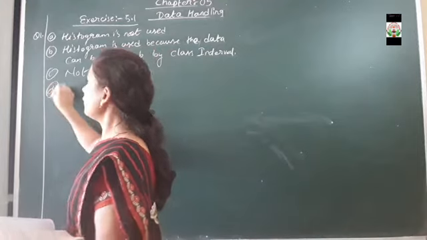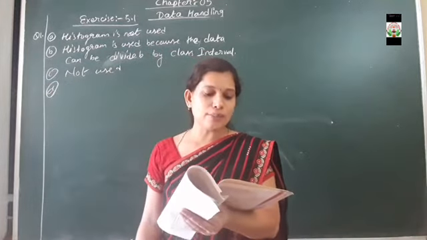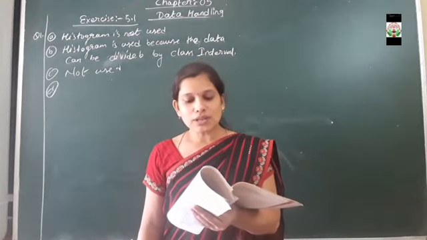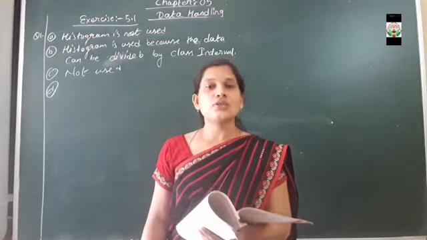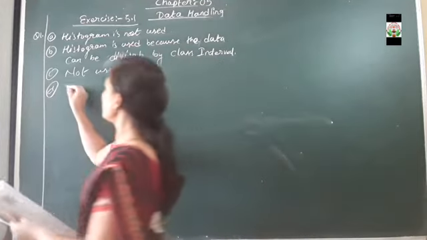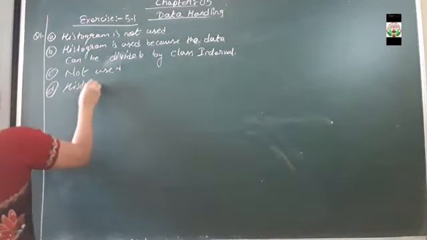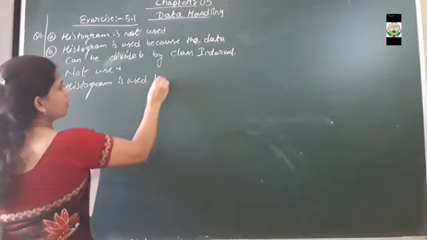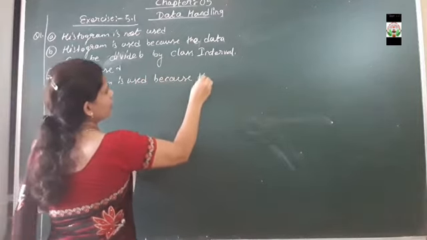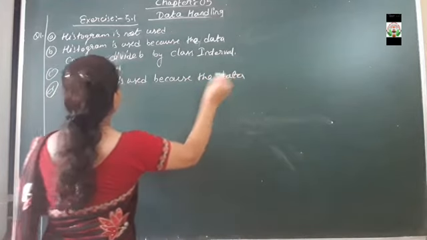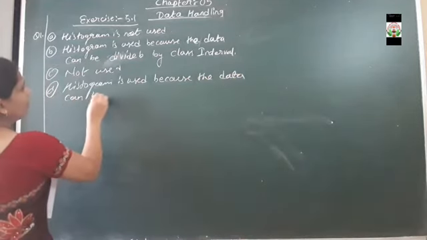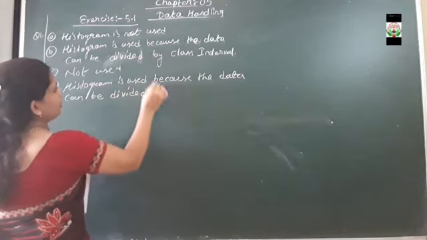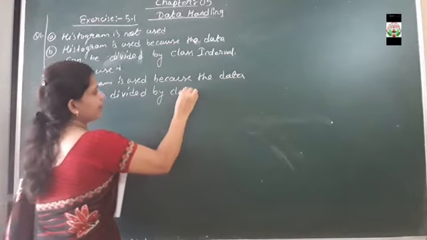Now part D of the question says the number of passengers boarding trains from 7 a.m. to 7 p.m. at a station. For this, again a histogram is used, and what is the reason? Because the data can be divided by class interval.